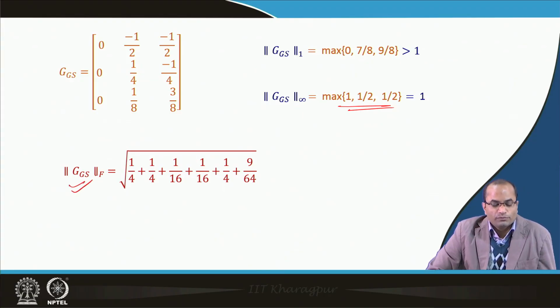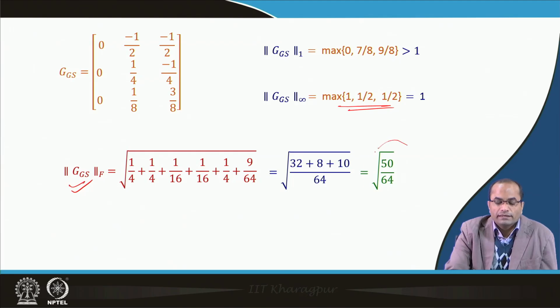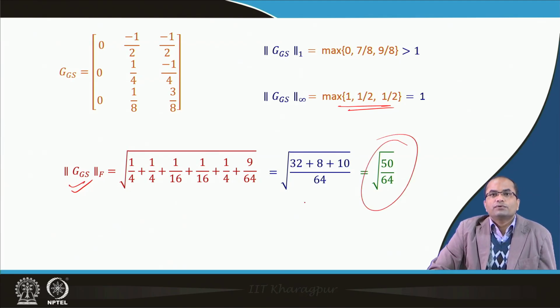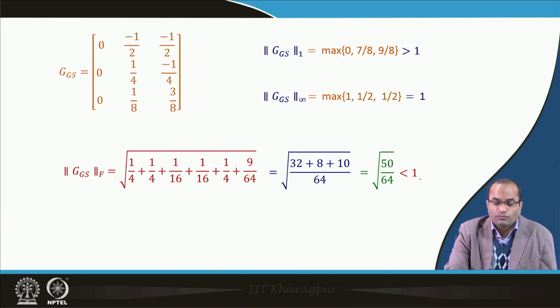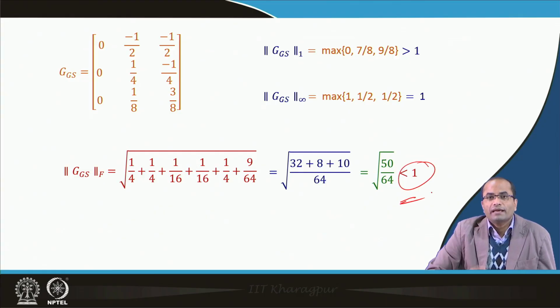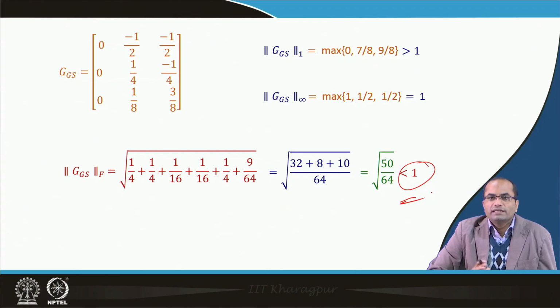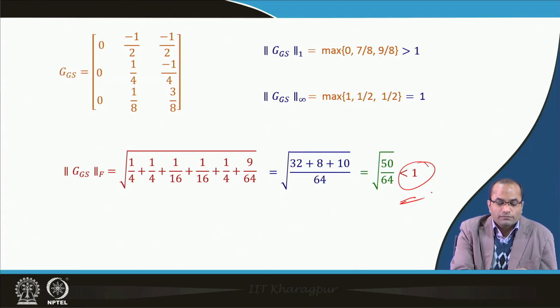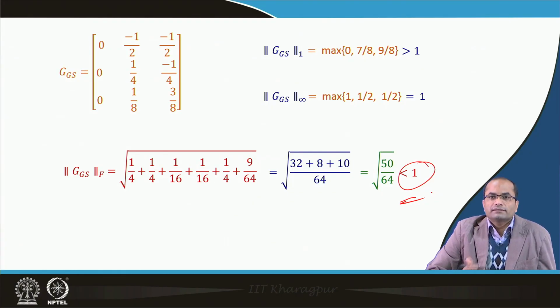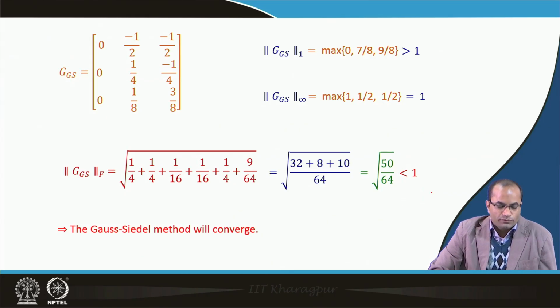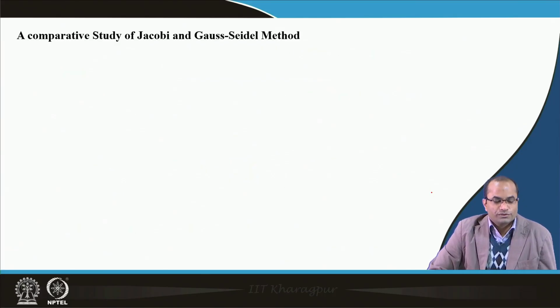So, if we check the Frobenius norm, in this case, then it is coming as square root of 50 by 64, which is less than 1, and hence now we can say that for this norm this is less than 1. So, at least there is a norm whose value is less than 1, and that is already sufficient, because the sufficient condition we have seen in the proof that if norm is less than 1, then the spectral radius will also be less than 1, and hence it will converge. Therefore, the Gauss-Seidel method will converge.